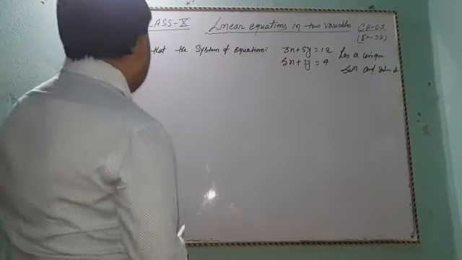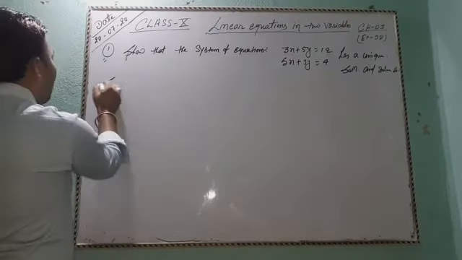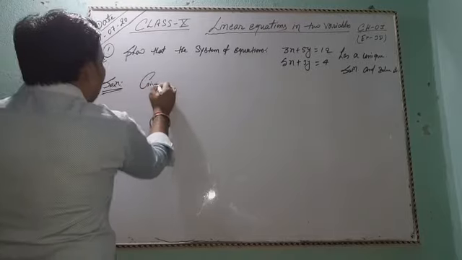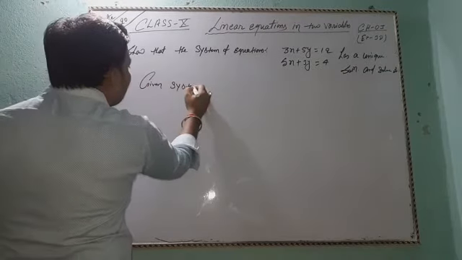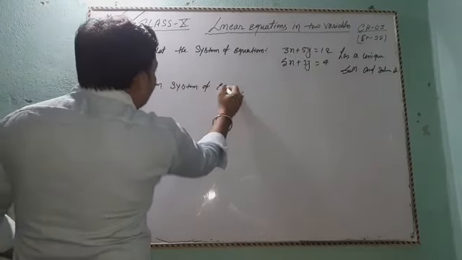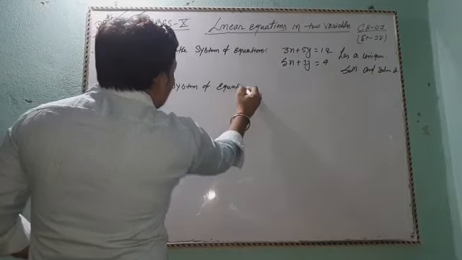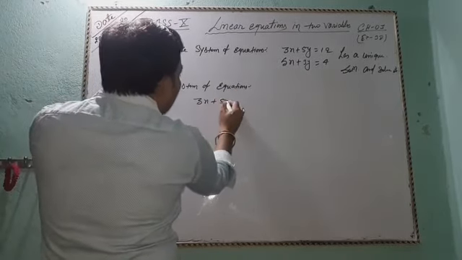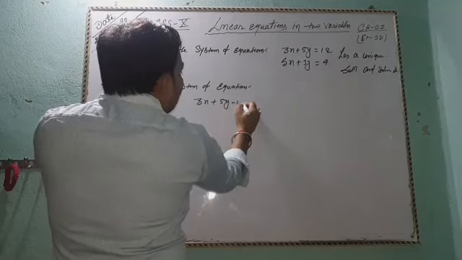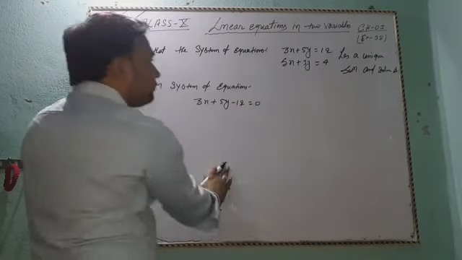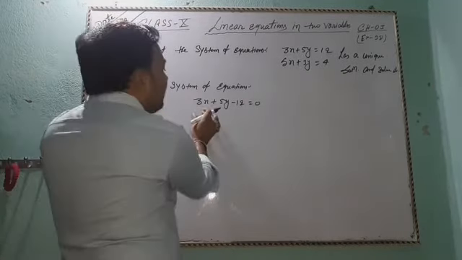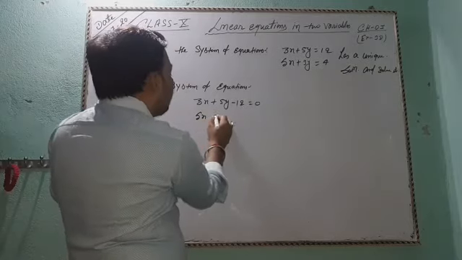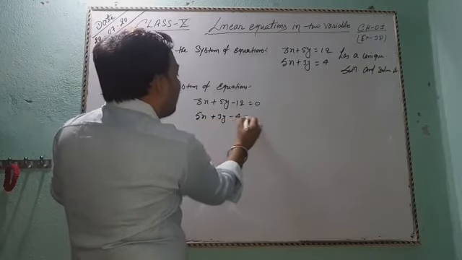So let's start, students. Solution: given system of equations, 3x plus 5y minus 12 equal to 0, and 5x plus 3y minus 4 equal to 0.